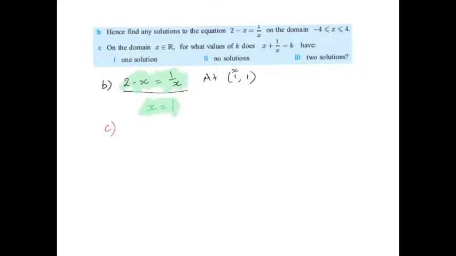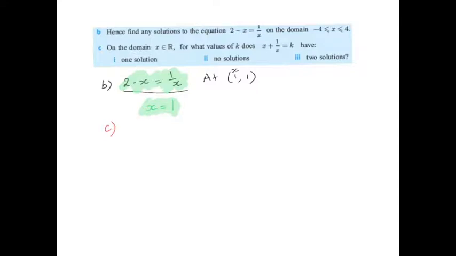Now for part C, it says on the domain for any real x, for what values of k does x + 1/x = k have one solution, or no solutions, or two solutions? Okay, so this one's a little bit tricky, and we have to look at the graph to do this.